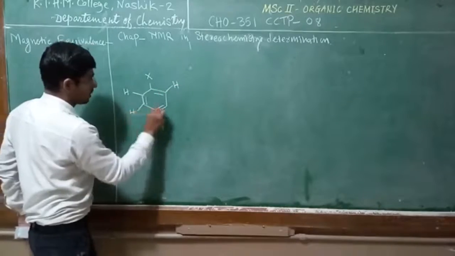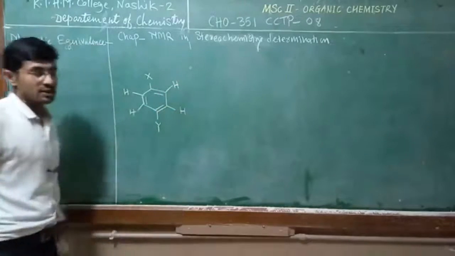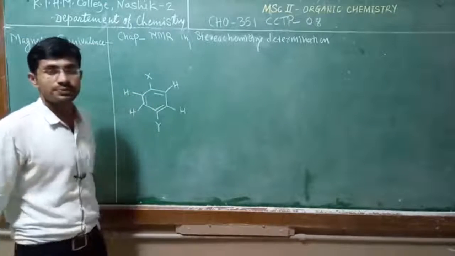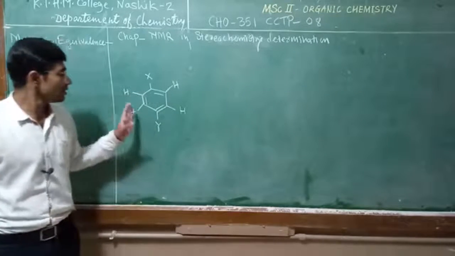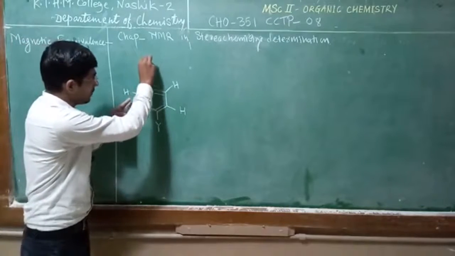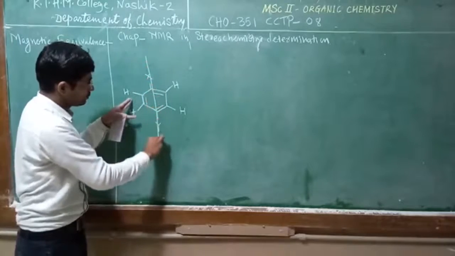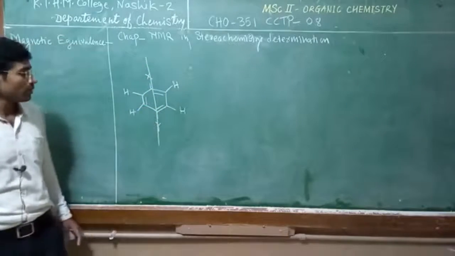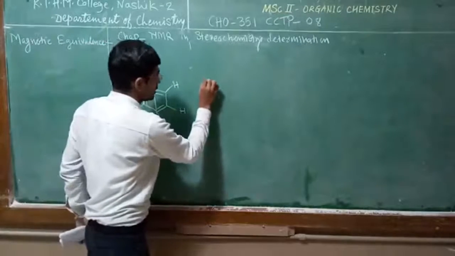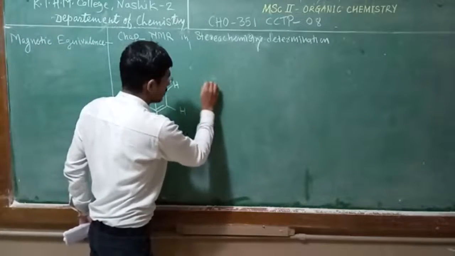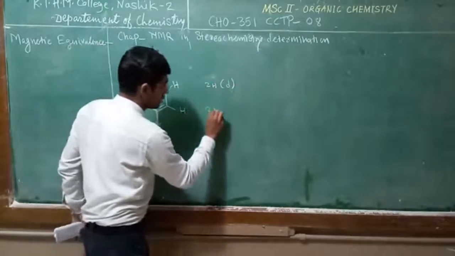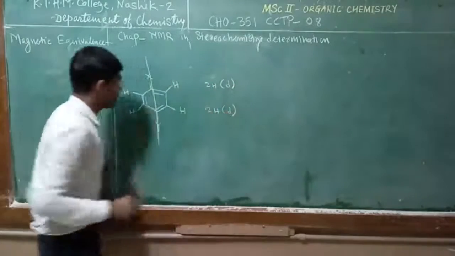In this example, through the atoms X and Y we can pass a plane. We expect these two hydrogens to give a doublet, and again these two hydrogens give a doublet.